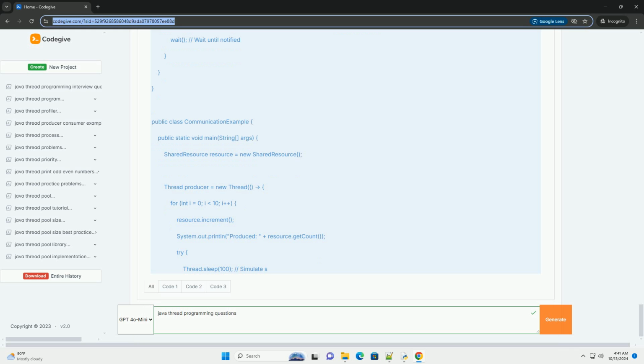Example using ExecutorService. Here's an example of using ExecutorService to manage threads.